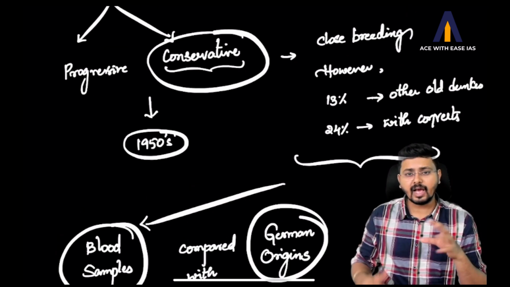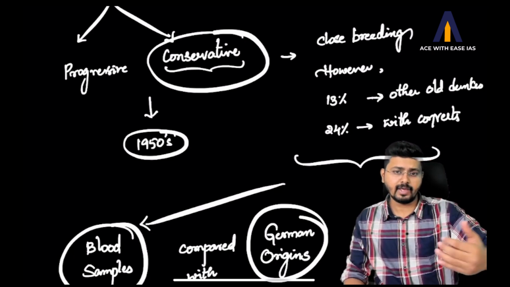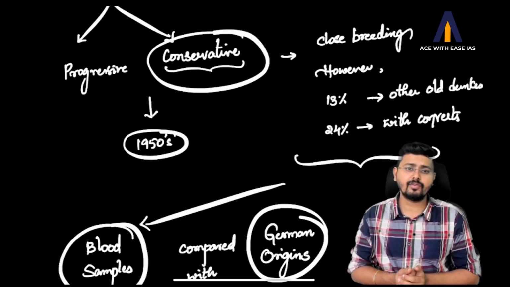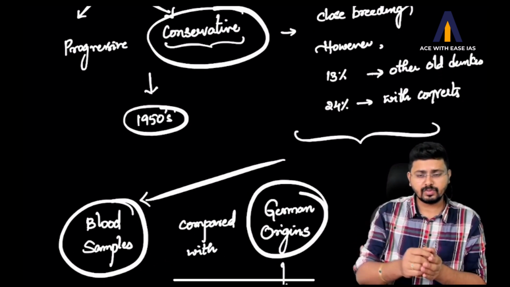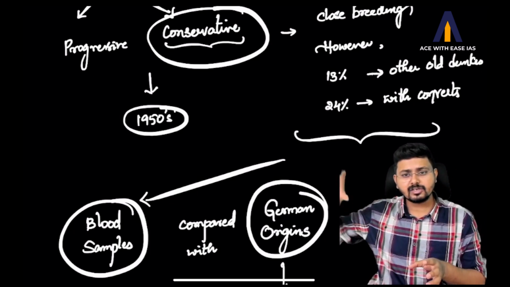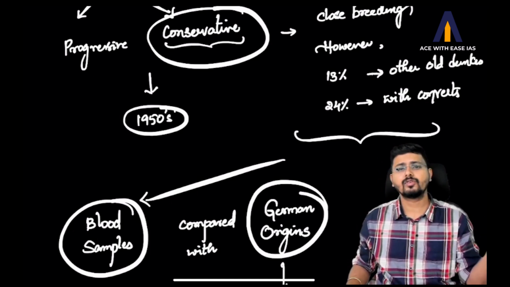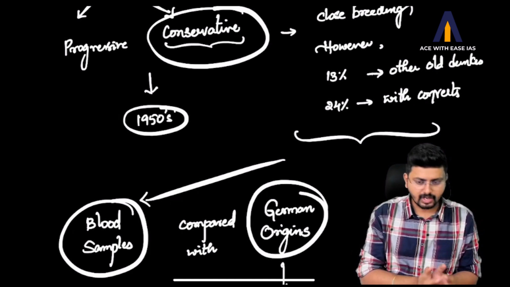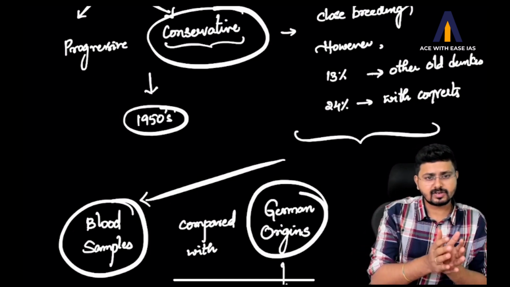This study was done in the 1950s. They had divided into two in the 1850s, and now it is the 1950s, when the study has been done. Initially we saw where they came from: the genetic origins were from Germany. So now, comparing the German origins and the old conservatives, the conservative Dunkers were studied.